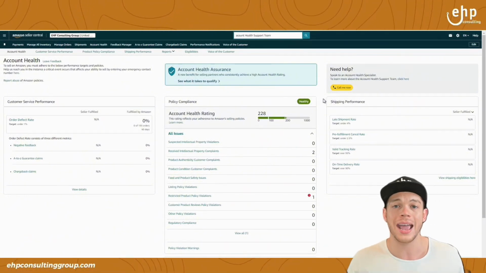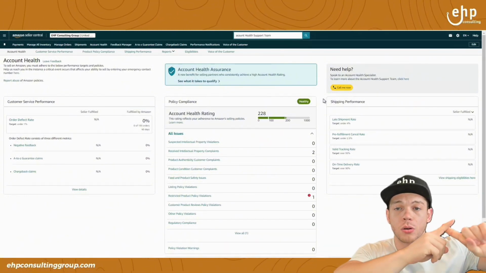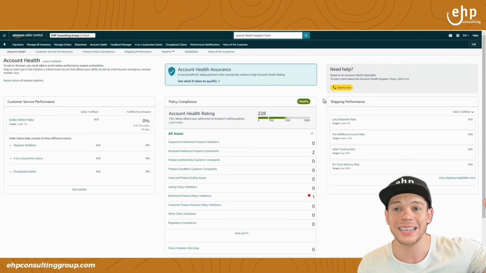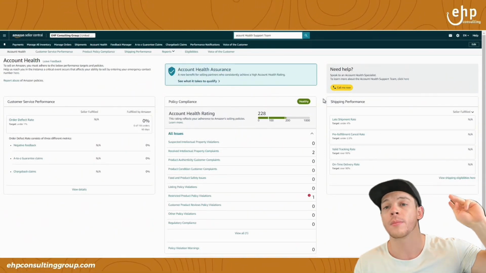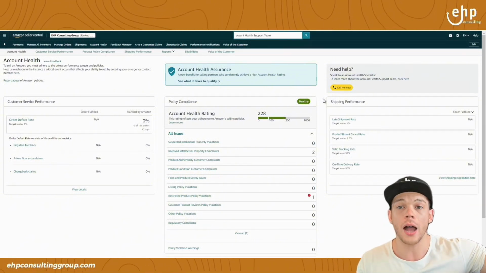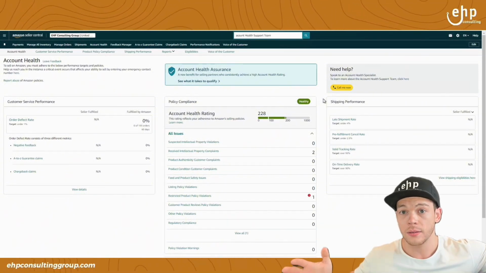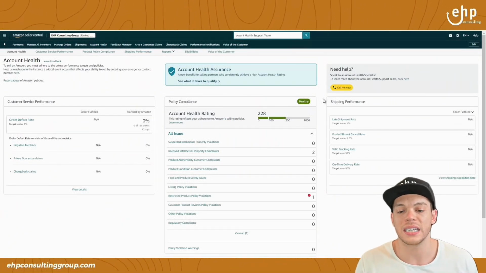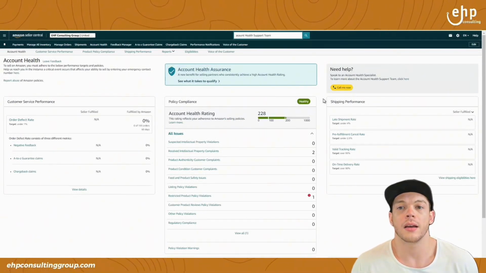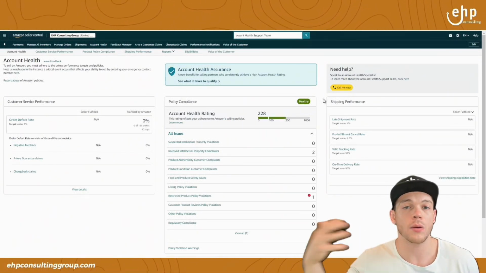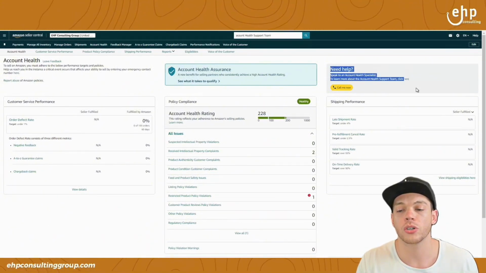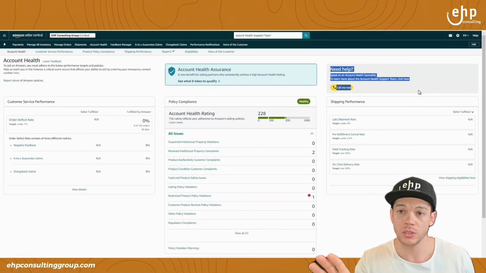When you call them, you're gonna ask them, what ASINs caused the issue? Was there a case ID that caused the issue? Number three, what documents do they want you to provide to get reinstated? And that's what you're going to need to figure out. And if you already submitted an appeal, you want to say, hey, why was my appeal not approved? What's going on? The account specialist will help most of the time.